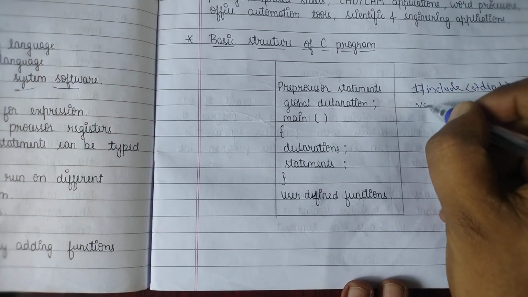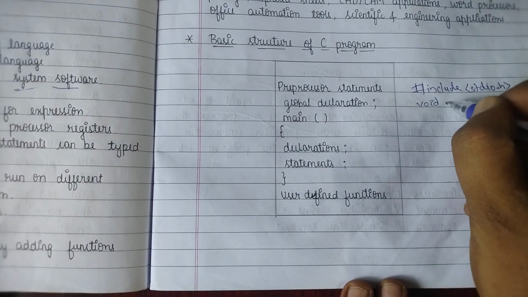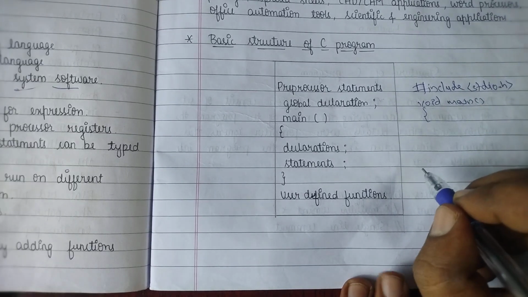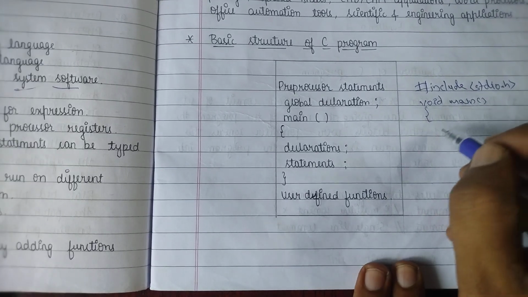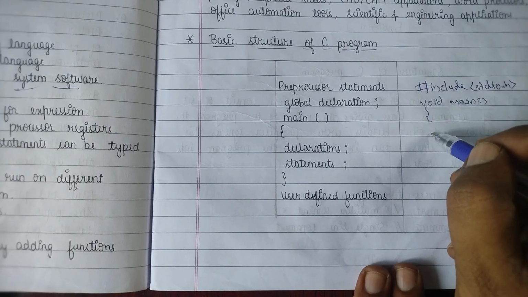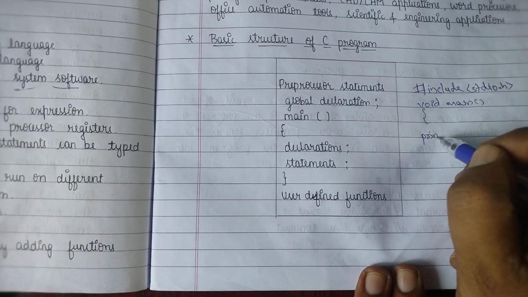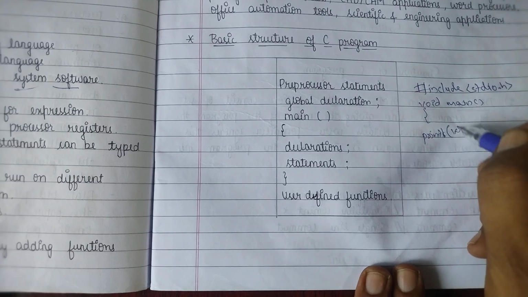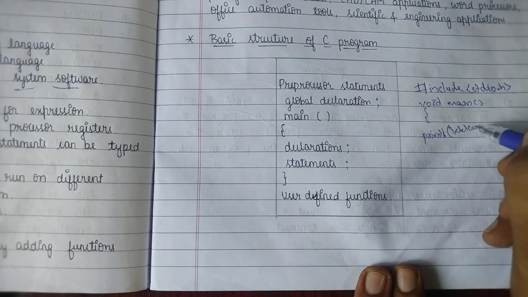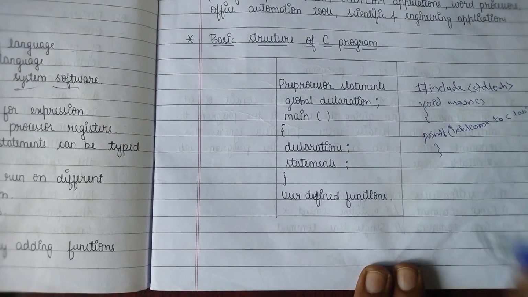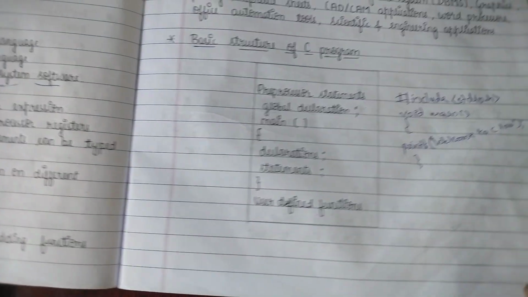Now I want to open the main function. Here I am not declaring any global variable. Now open the main function. Here I want to print something, that is printf, "Welcome to C lab". This is a small program.